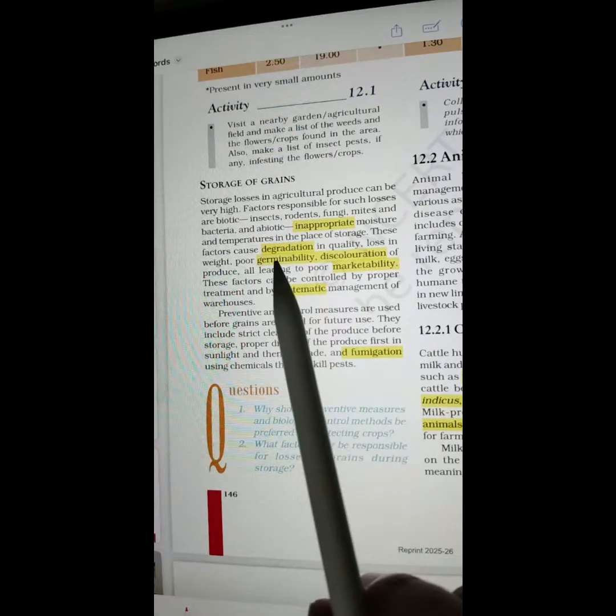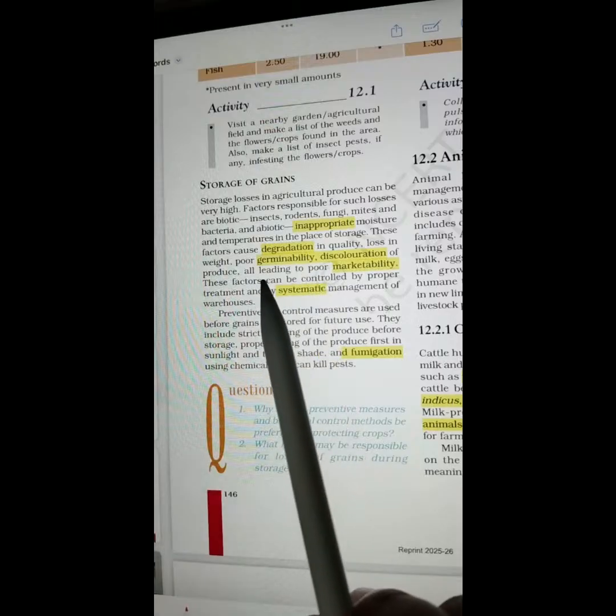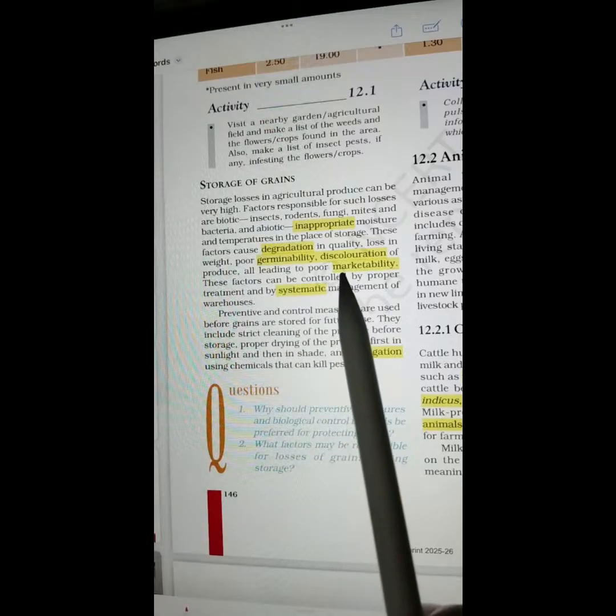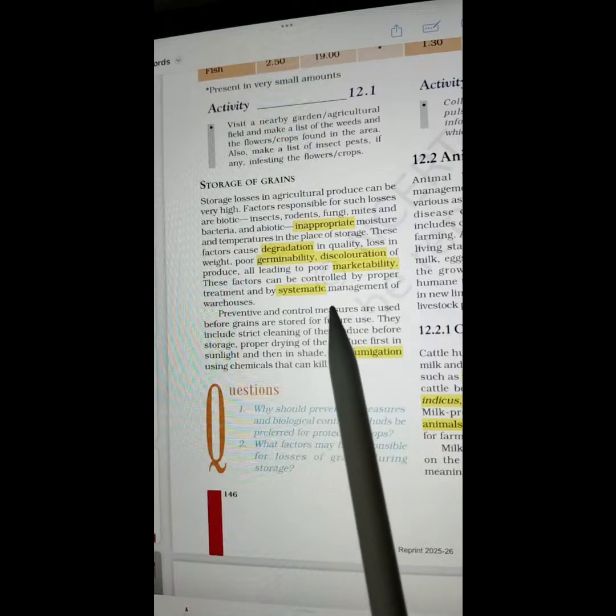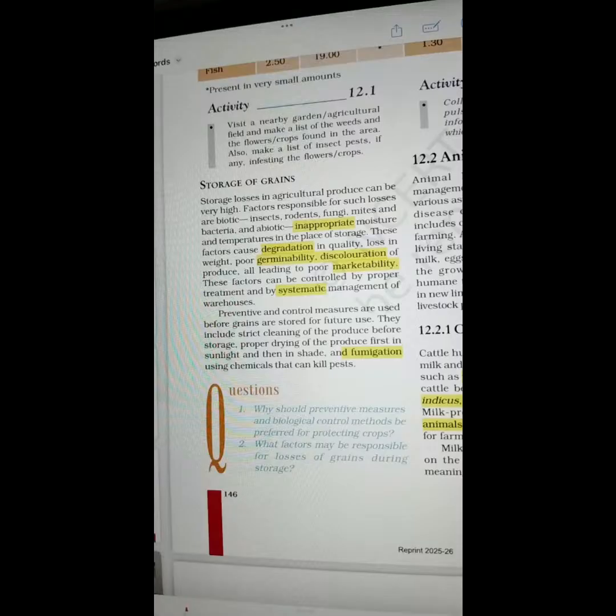Inappropriate, degradation, germinability, discoloration, marketability, systematic, fumigation.